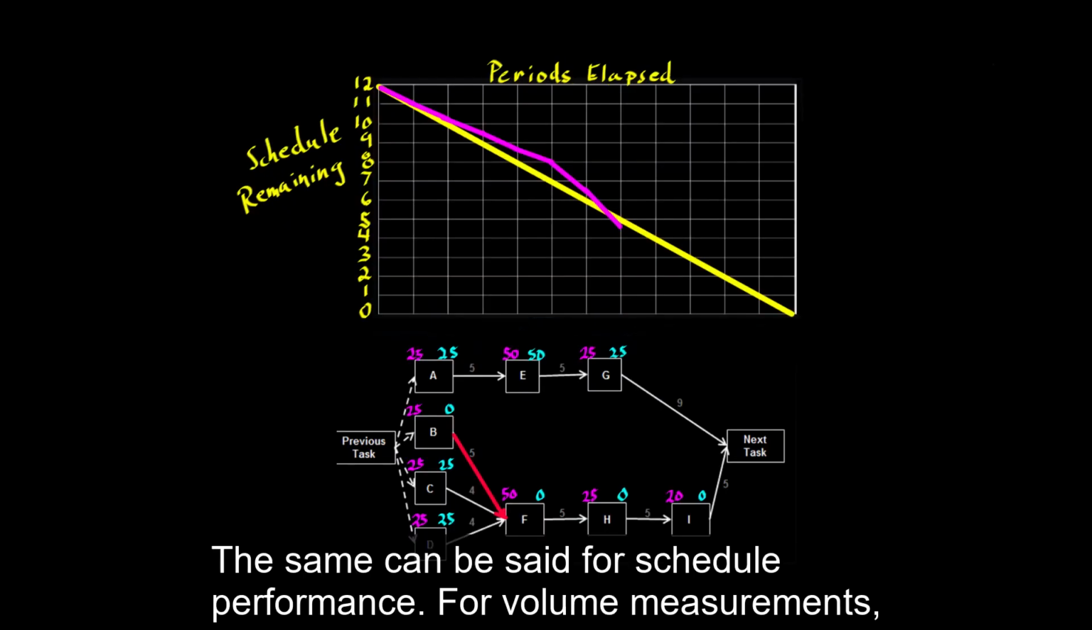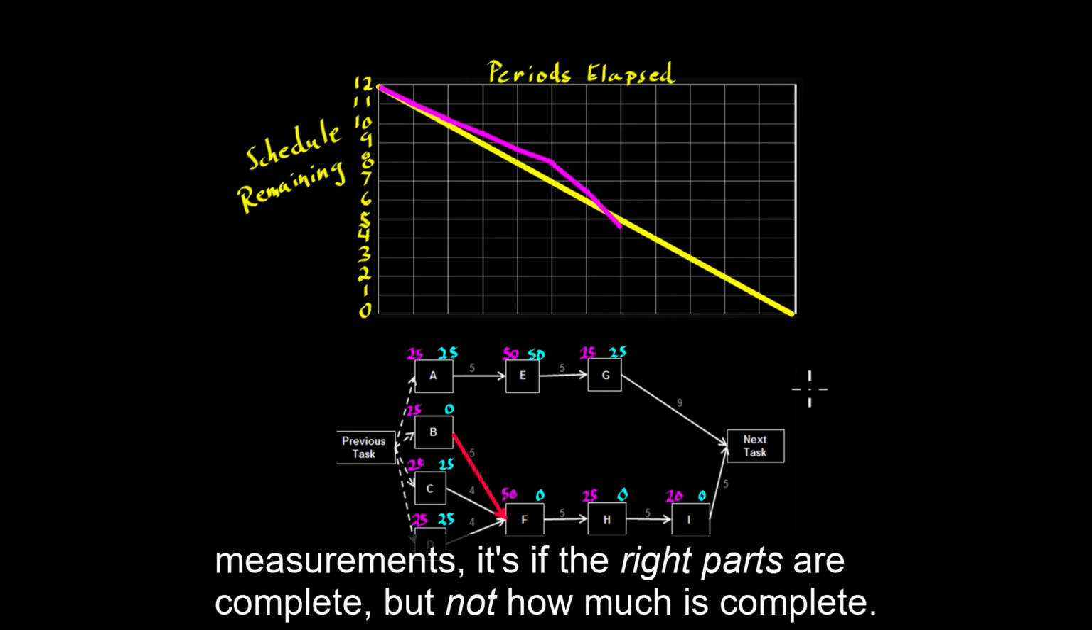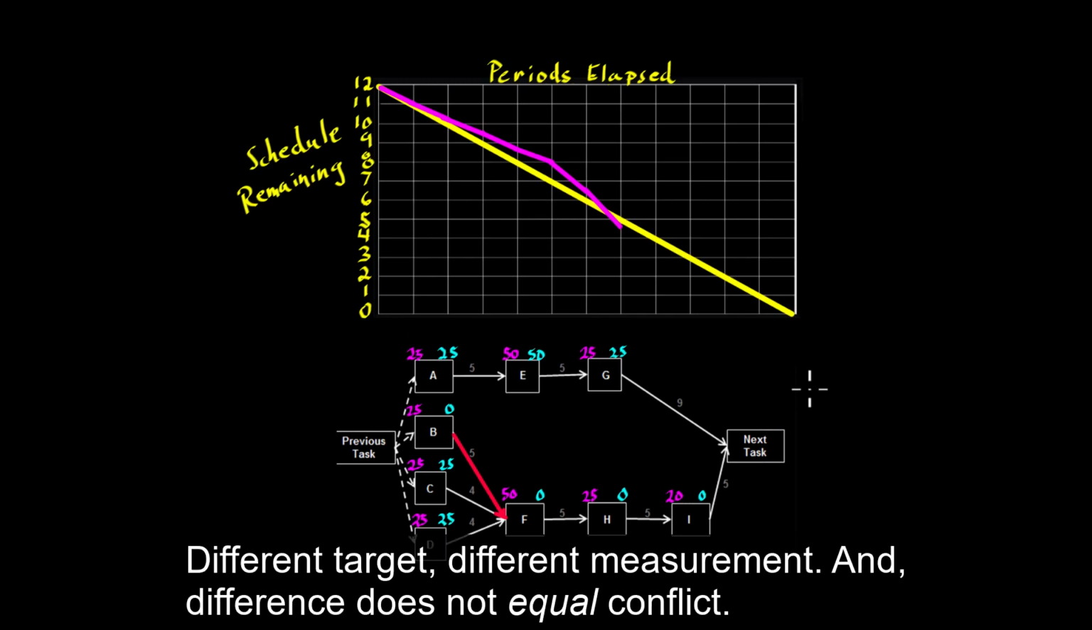The same can be said for schedule performance. For volume measurements, it's how much is complete, but not if the right parts are complete. For sequence measurements, it's if the right parts are complete, but not how much is complete. Different target, different measurement. And difference does not equal conflict.